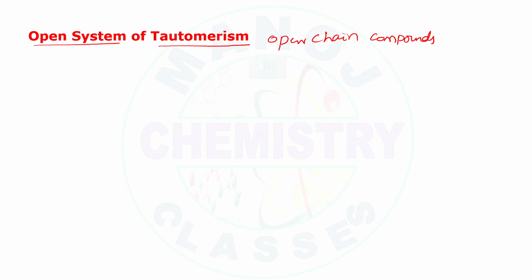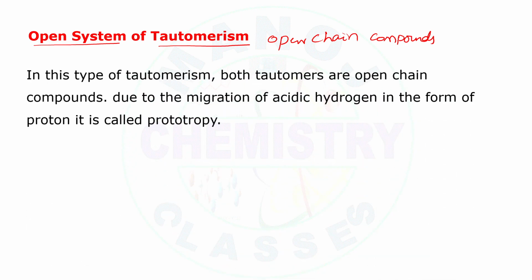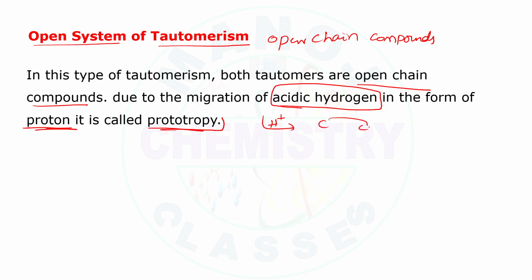Due to the migration of acidic hydrogen in the form of proton from one carbon to another carbon atom or another atom, it is known as prototropy.